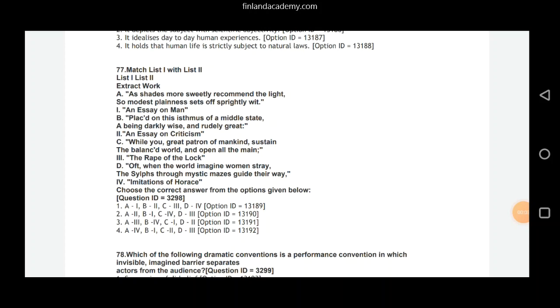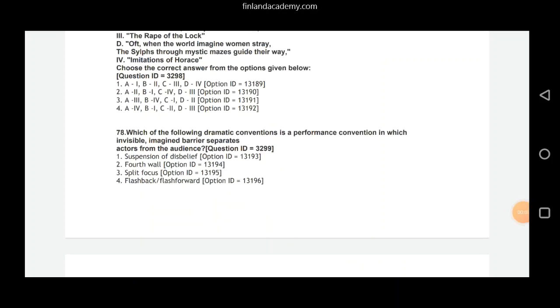Then we have question number 77, match list 1 with list 2. In list 1, you have these important quotes, and in list 2, you have these important works, and all of these works are by Alexander Pope. So I'll go quick with this question. Option 2 is your correct answer here, that is A2, B1, C4, and D3.